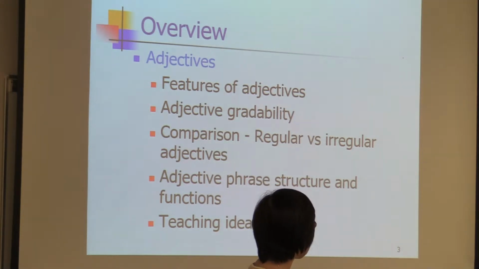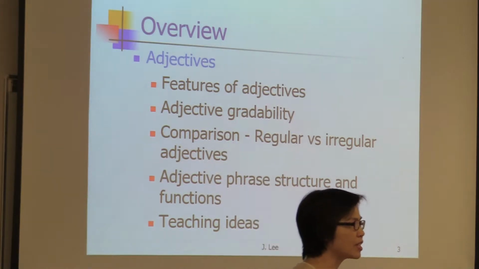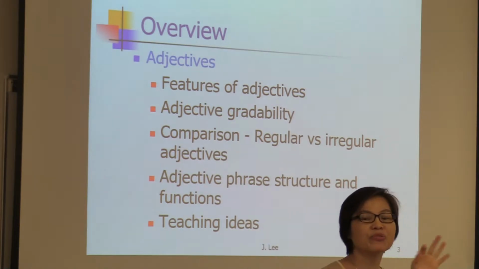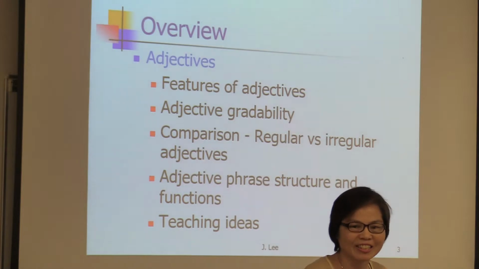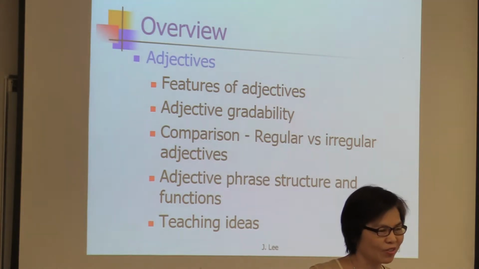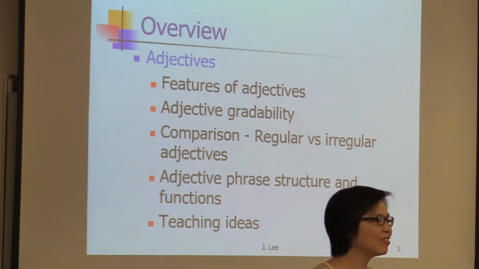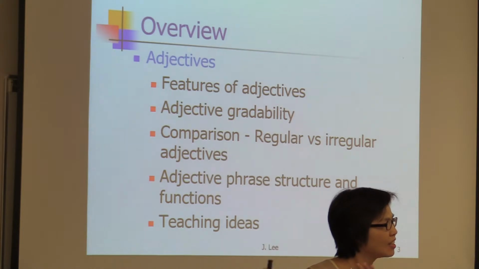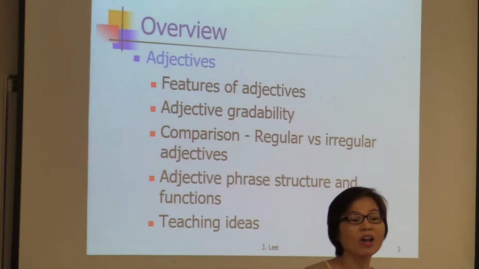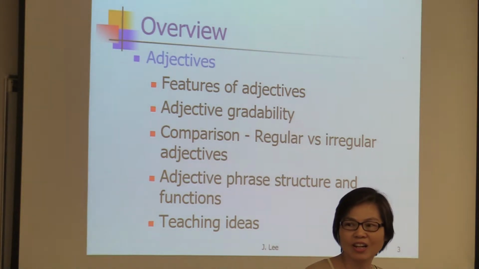And we also look at the comparison. So we say that we have three degrees. The first one is the absolute degree, that means nothing: tall means tall. Then if he's comparing him with another person, taller.